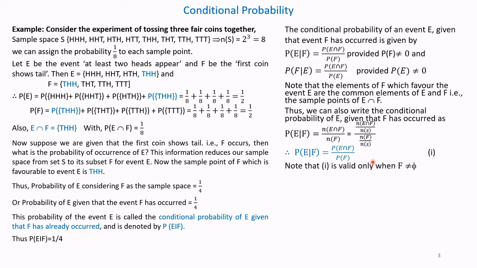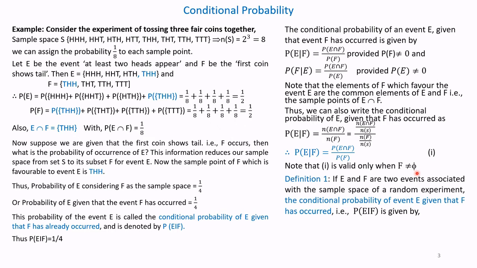So this is valid only if P of F is not 0. The event F should not be a null event, that is, its probability should not be 0.